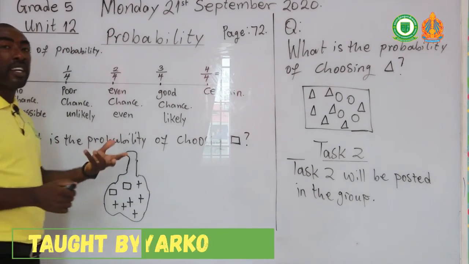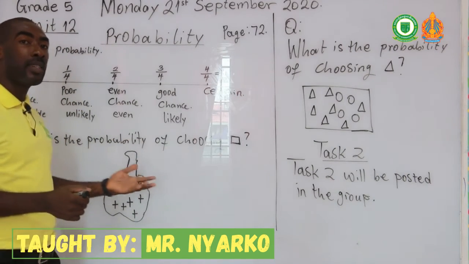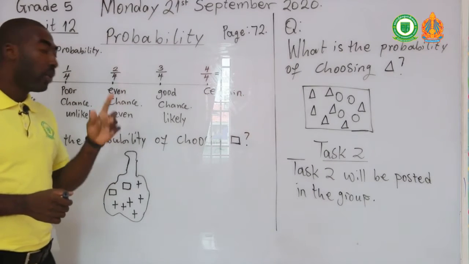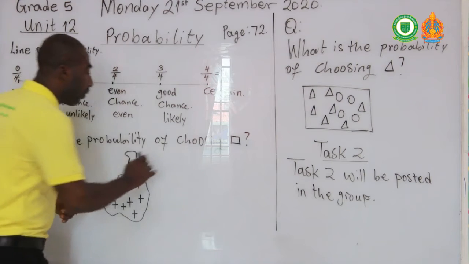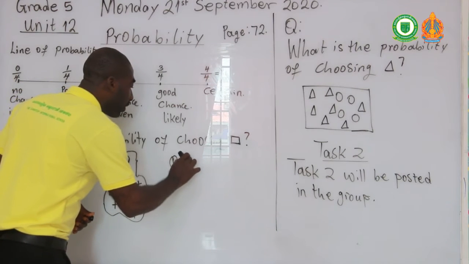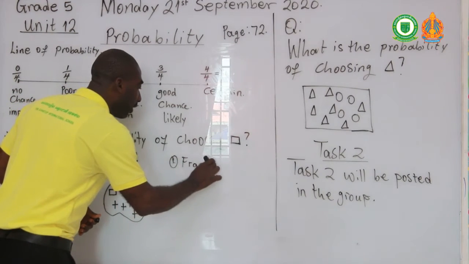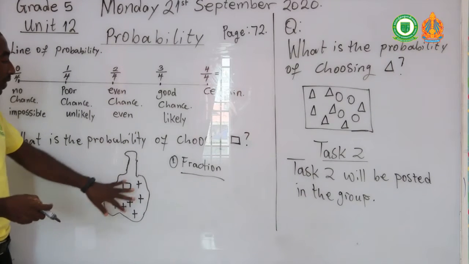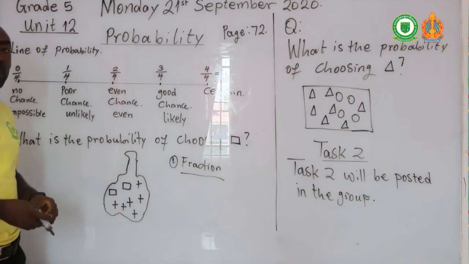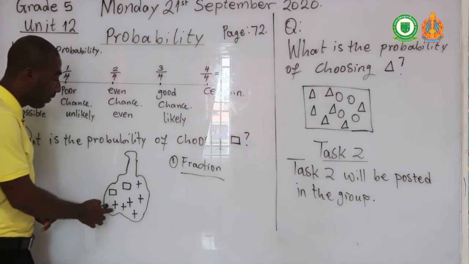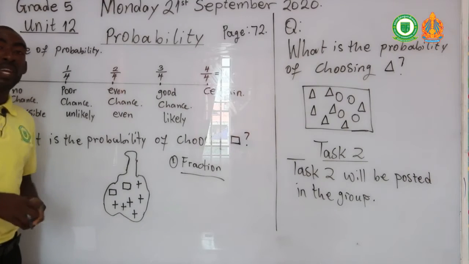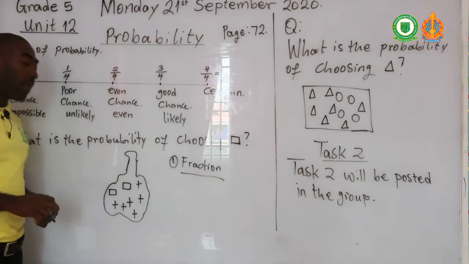So we're going to use a fraction to find our answer, and then we use the line of probability to also do it, okay? So first, if we are using a fraction, we need to count the number of items that we have in our bag, okay? So we have 1, 2, 3, 4, 5, 6, 7, 8. So we have 8 items in our bag, okay?